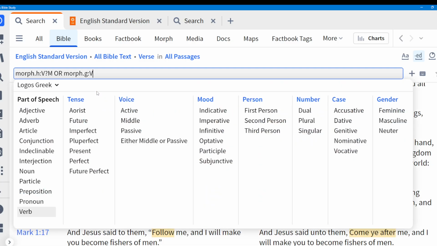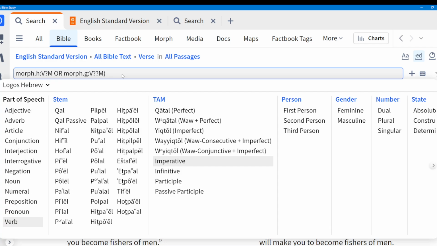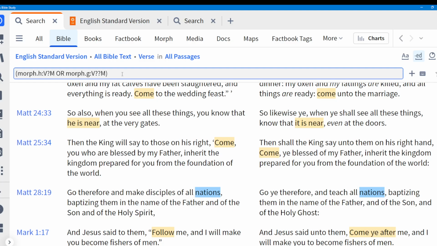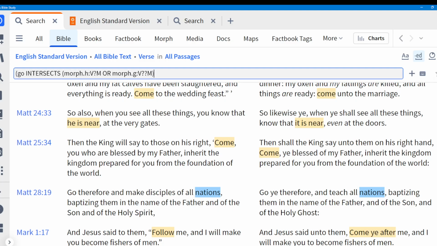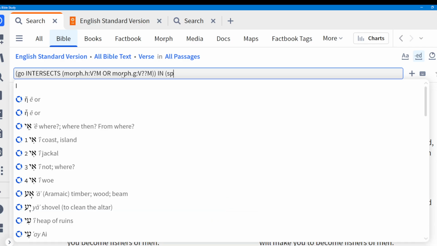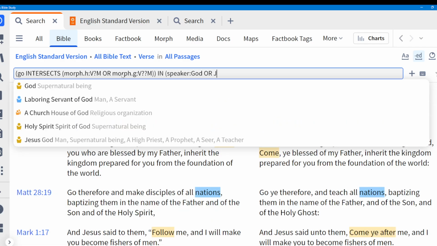And again, I can click imperative here. And I can say I want to find one of those. And let's just use the word go again for the sake of ease. Go intersects one of those in speaker, God, or Jesus.